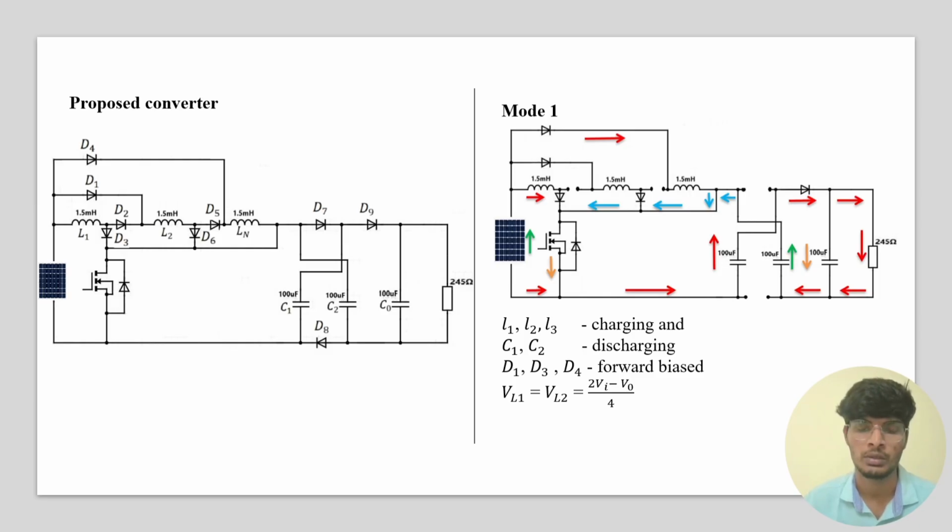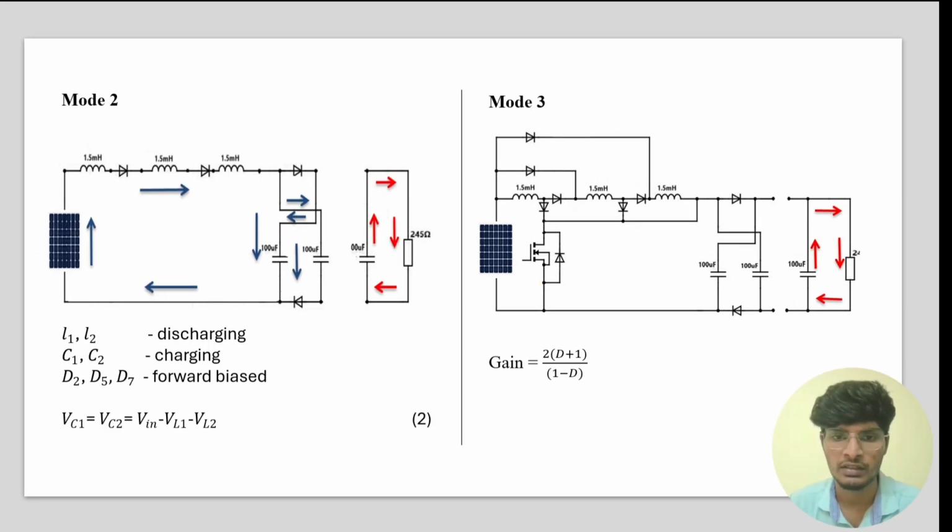Here, let's discuss the modes of operation of the proposed converter. In mode 1, as the switch is on, inductors L1, L2 and L3 start charging. As they are charging, negative potential is developed across the anodes of the diodes D2, D5 and D7. Hence, they are reverse biased. Due to this, the terminals of the capacitors are such that they will be discharging to the output capacitor and the load. Applying KCL to this network, we can obtain equation 1. Previously, the inductors are charged.